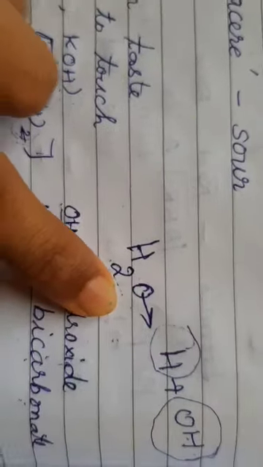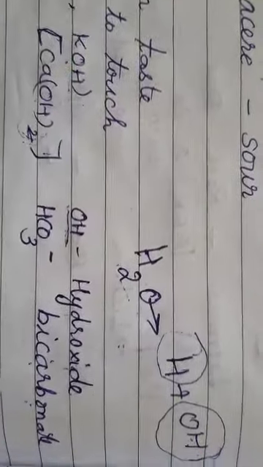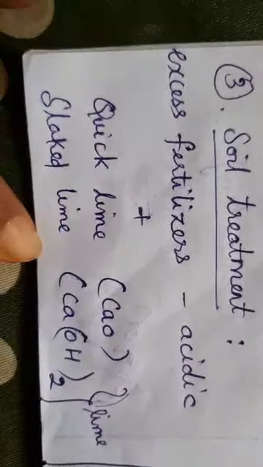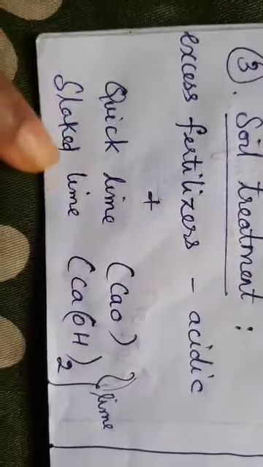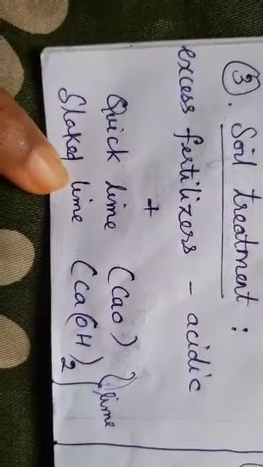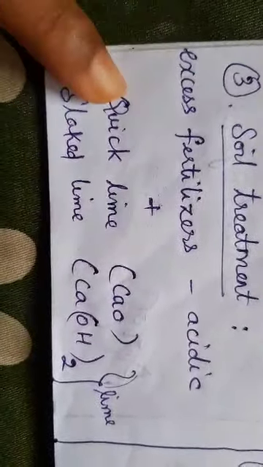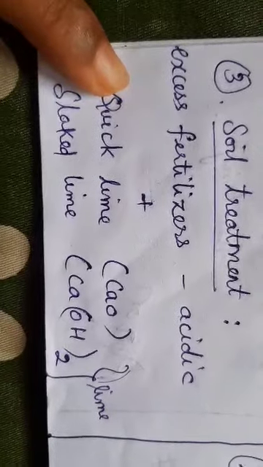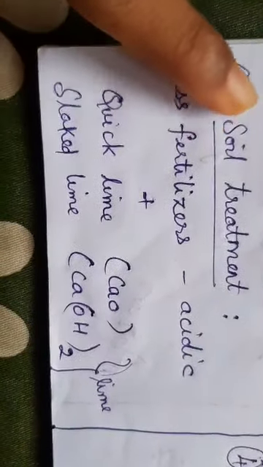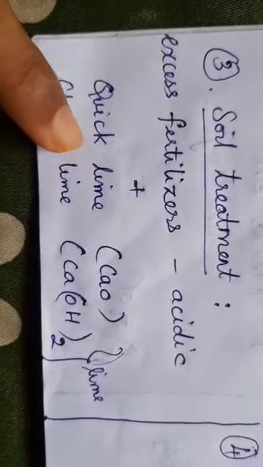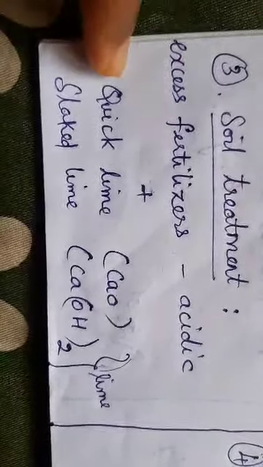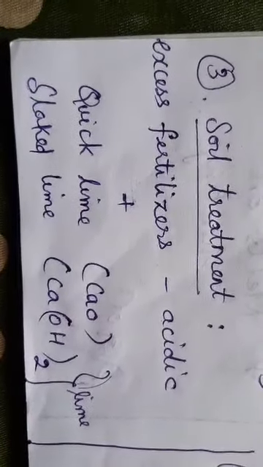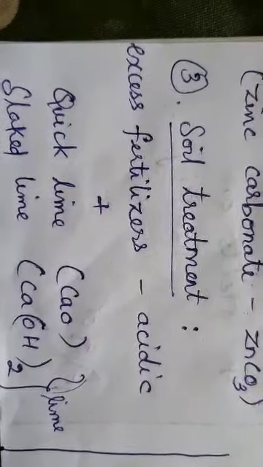See this, from the water only I got H and OH. So OH is from the water, H2O. So if the lime is mixed with water, it becomes Ca(OH)2 and I call it slaked lime. Slaked lime means with water. Quick lime means without water, in the raw state. So whenever I mix the acidic soil with bases, it is neutralized. What kind of base do I use for the soil treatment? It is either quick lime or slaked lime.